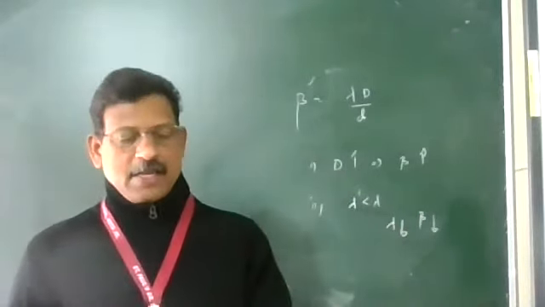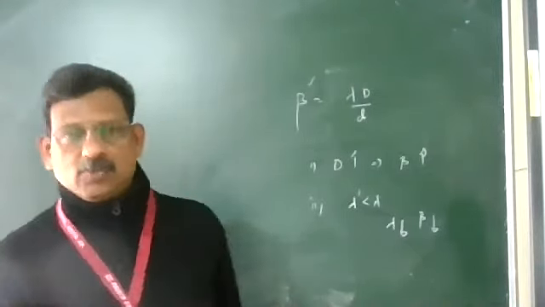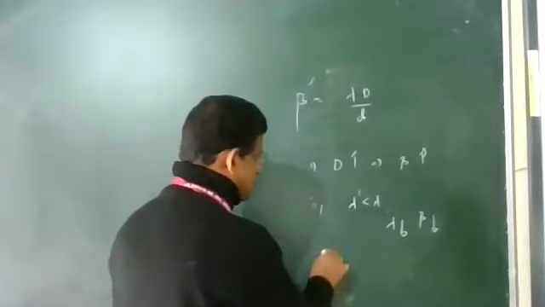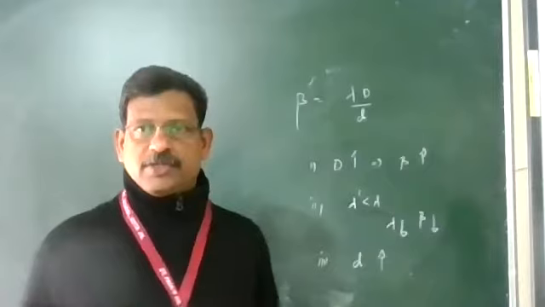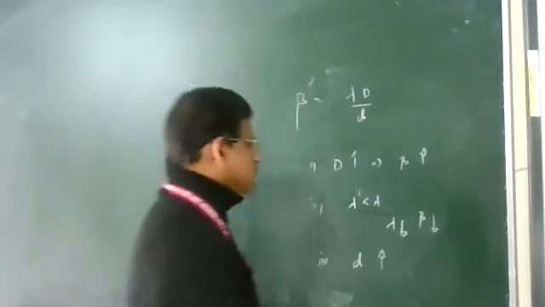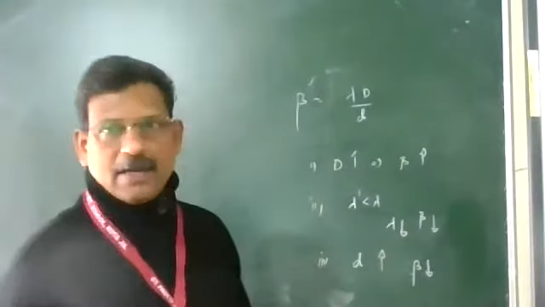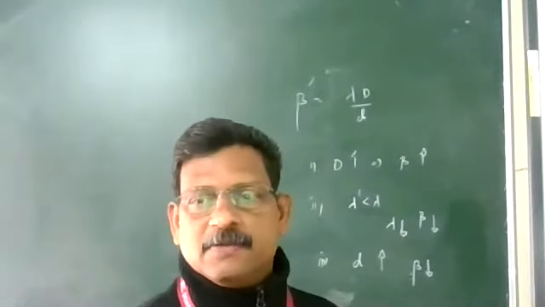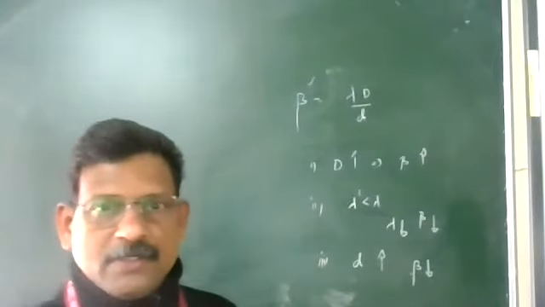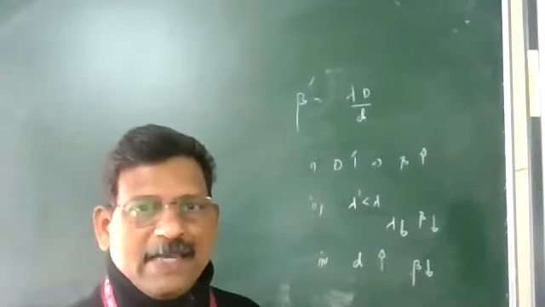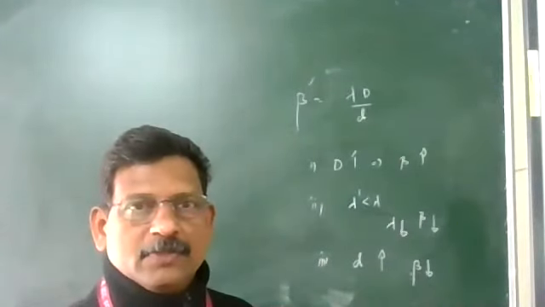And third one, if the distance between the coherent sources is increased, what will happen? Third one, that is d is increased, the distance between the coherent sources increased. And what will happen to the bandwidth? Bandwidth will decrease. So these are the different cases where we do certain operations in Young's double slit experiment.